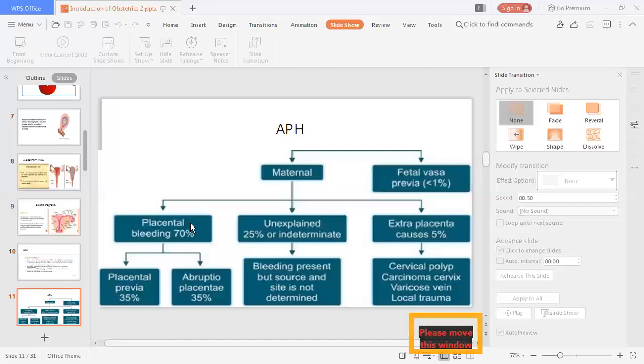And the extraplacental cause may be 5%. There may be some problem in the cervix, like cervical cancer or a cervical polyp, or a varicose vein, or some local trauma, which can lead to bleeding after 22 weeks. For that, first we need to know the placental bleeding, the meaning of placenta previa and abruptio placenta.